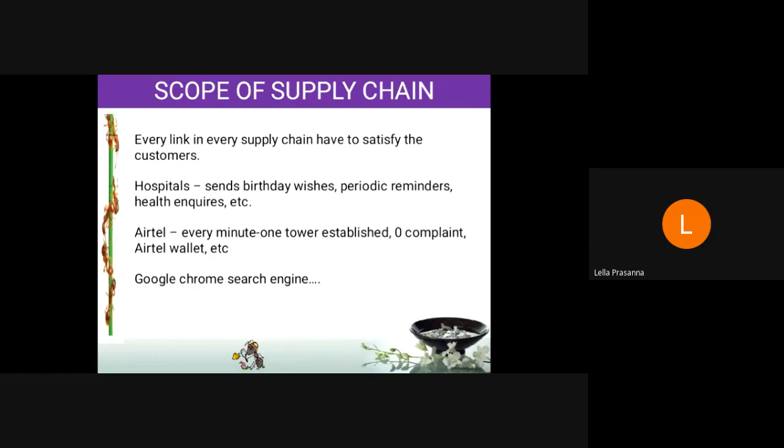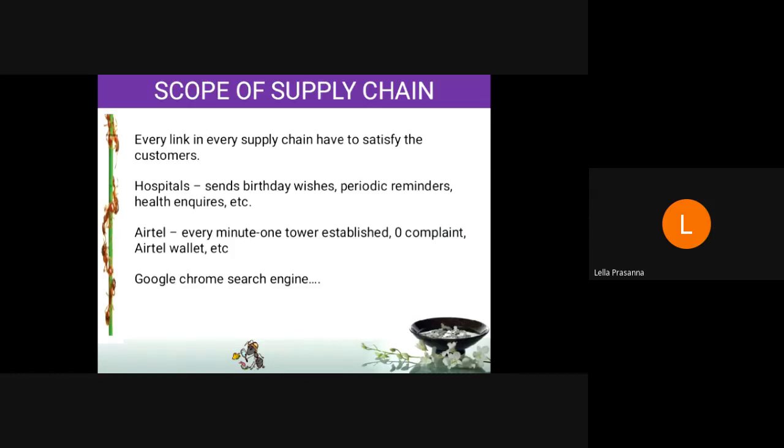The best example is Airtel. If you take Airtel, they are saying in the ad that every minute they are establishing a tower in the country or in the world. Is it possible? Think about it: every minute, is it possible to establish a tower, per day 24 hours? How many minutes are there? 24 hours into 60 minutes, for 365 days, 24 hours into 60 minutes into 365 days. If Airtel really established a tower per minute, in 1 year the entire world would be only Airtel towers. There is no space for us to live and walk and travel. But they are saying the ad like that.